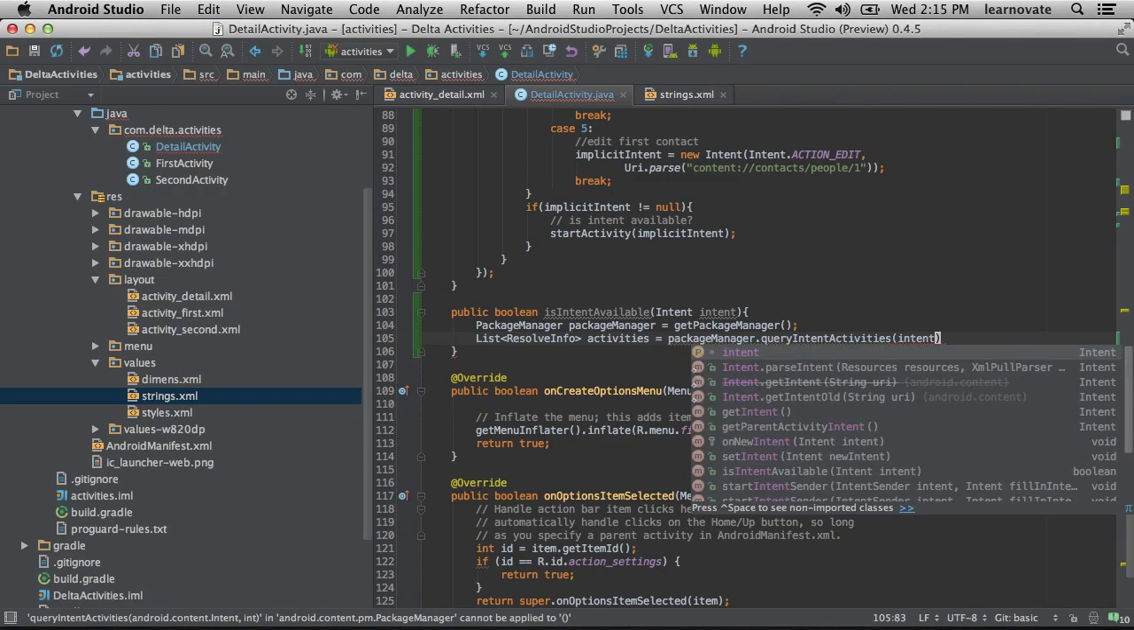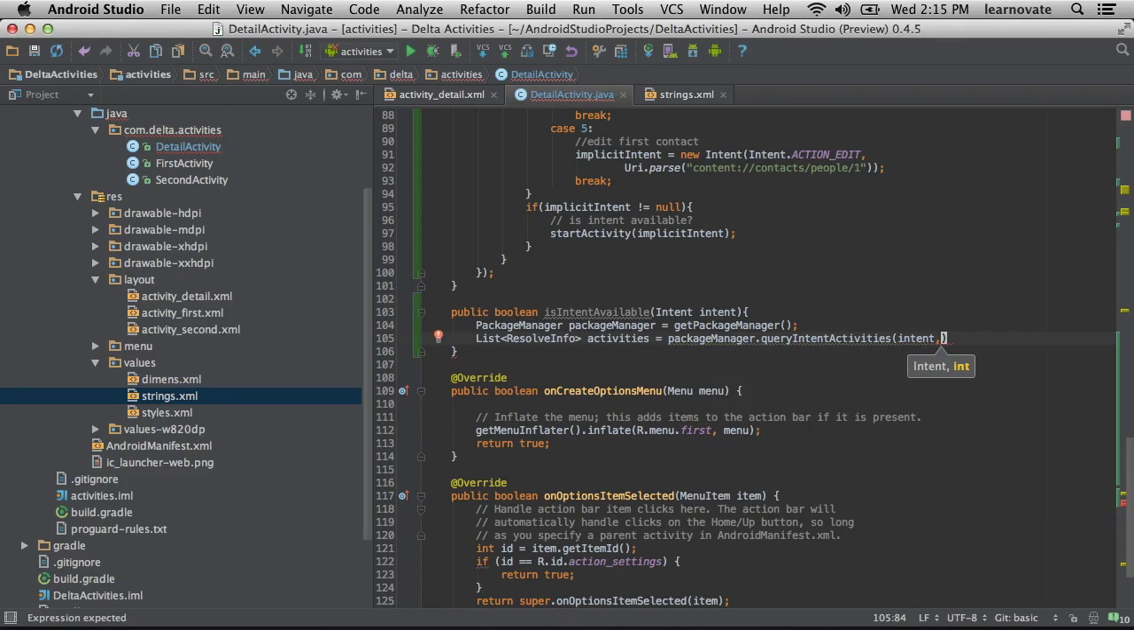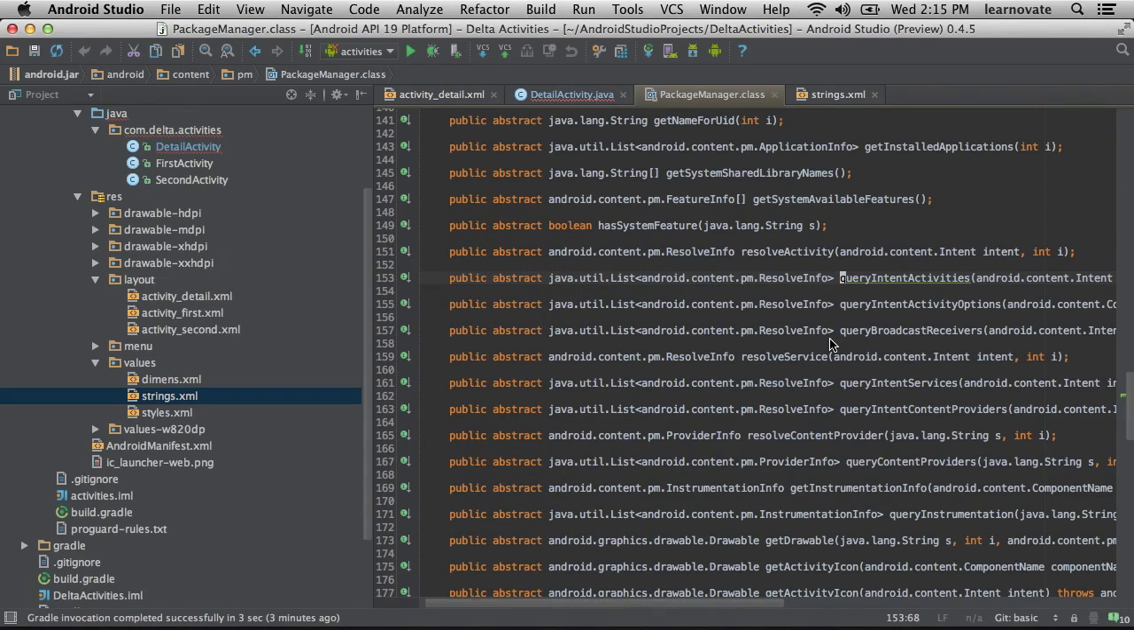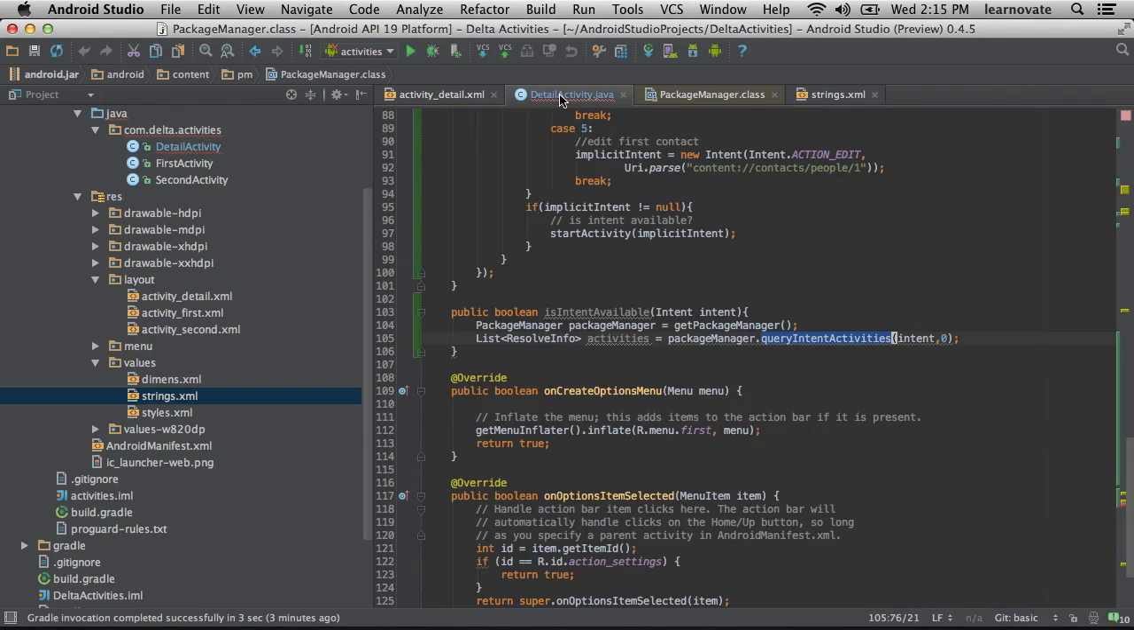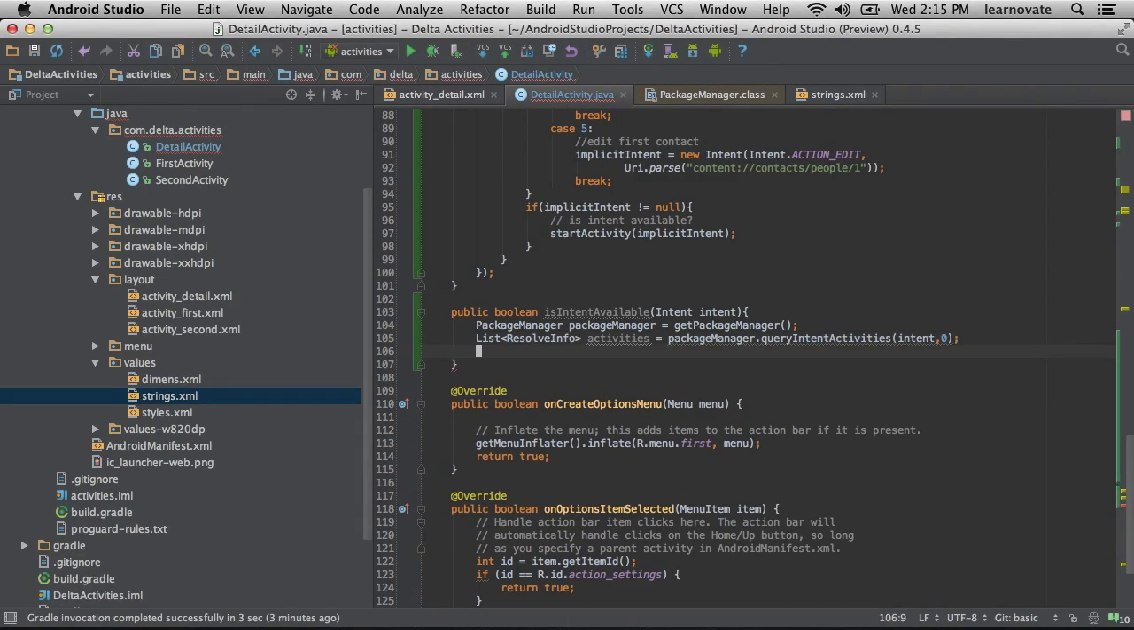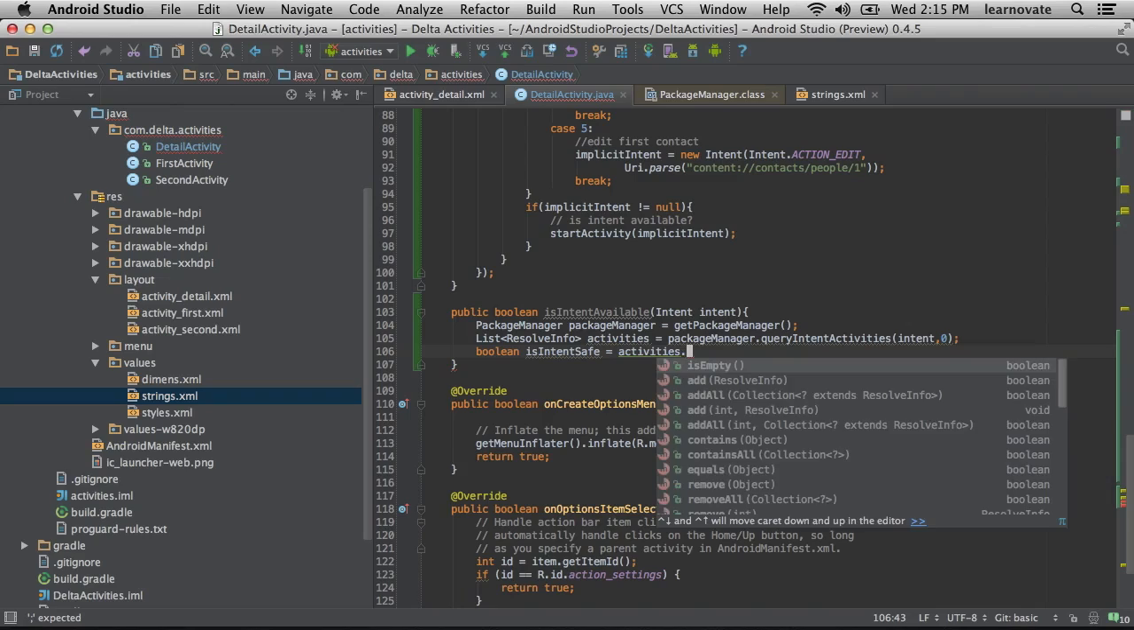Where does ResolveInfo come from? Well, ResolveInfo is a data type that this package manager's queryIntentActivities is going to give us. I'm just taking a look at it there, validating what parameters it actually needs. The ResolveInfos are objects that give us some data about activities. They're not activities themselves. They're just a small data class that tells you about them. But it's not something you created. No, it's a part of the SDK.